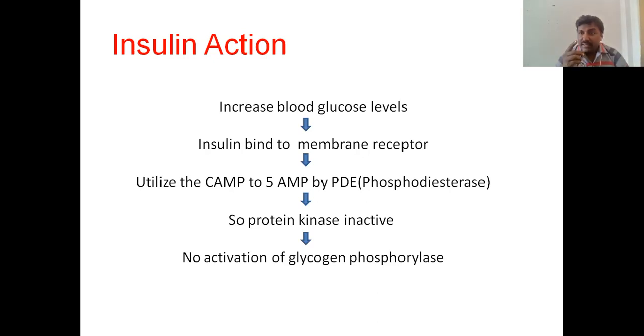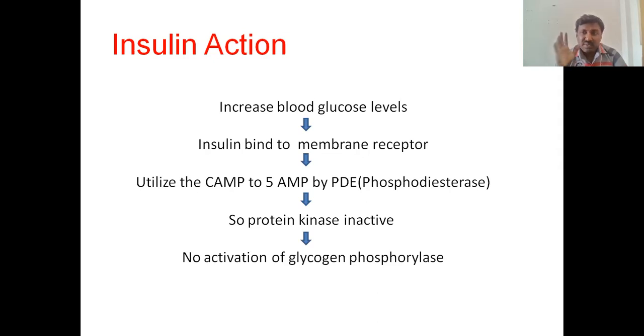Then after that, it utilizes the cyclic AMP and converts it to 5' adenosine monophosphate in the presence of phosphodiesterase enzyme. Once again I am repeating, when the blood glucose levels increase in our body, the insulin is released from the beta cells. That insulin binds to the membrane receptor of the cell.